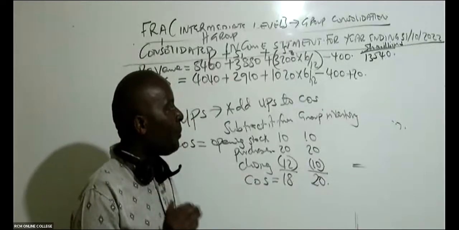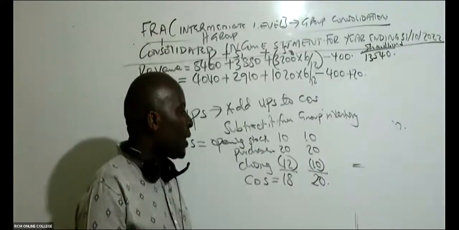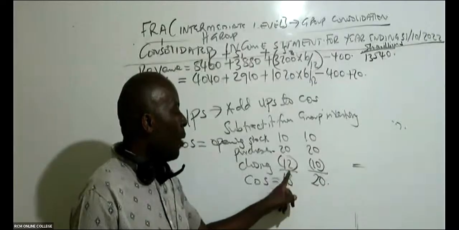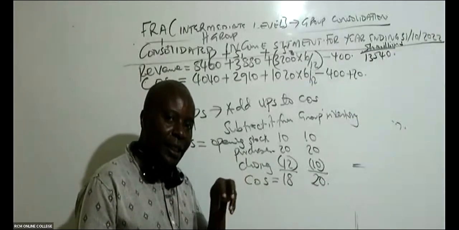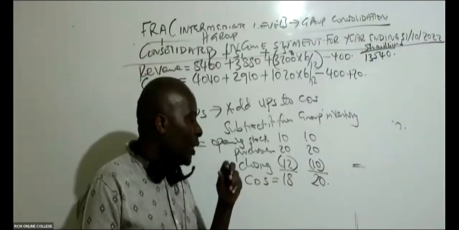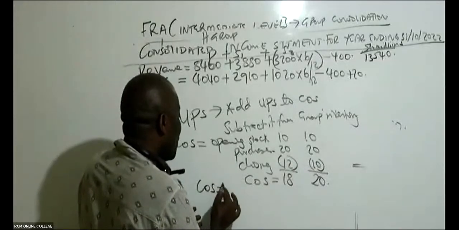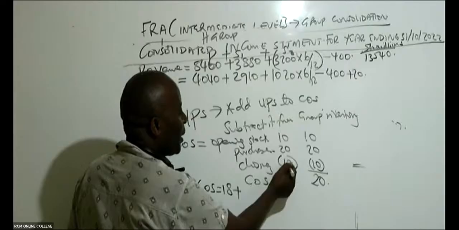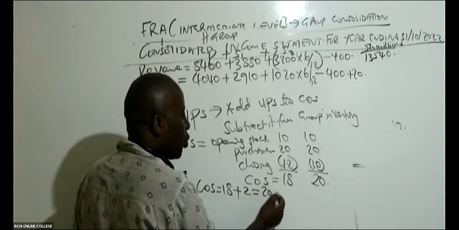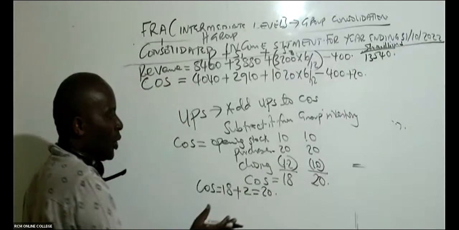Now, ladies and gentlemen, please listen to me very well. You can see when we overstated our closing stock, our cost of sales is understated. So then what I should have done, I should have simply come here and taken the cost of sales, which was 18, plus, assuming this difference is the UPS, I should have just added the UPS of 2 to get 20, like that. Please, I don't want to go into the semantics here.